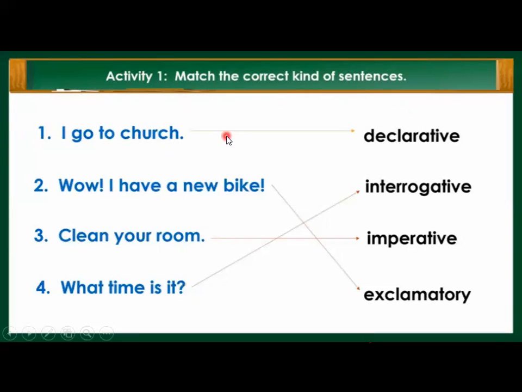I go to church. It is a declarative sentence. Why? Because it is ending with a full stop or a period sign, and it is giving us information. It is a simple sentence. Now this, wow, I have a new bike. This sentence is an exclamatory sentence because it is ending with an exclamation mark, and it is expressing happiness, joy. That's why.